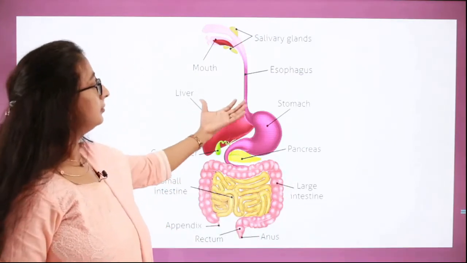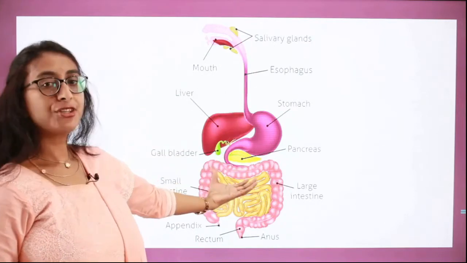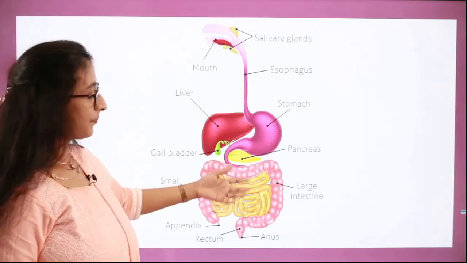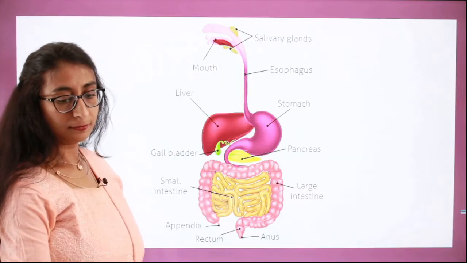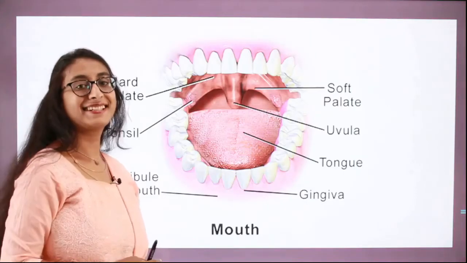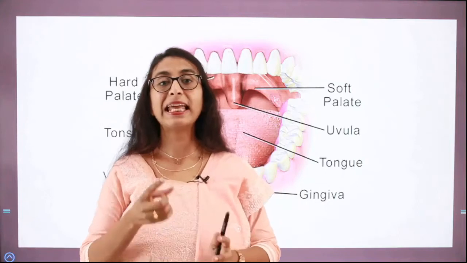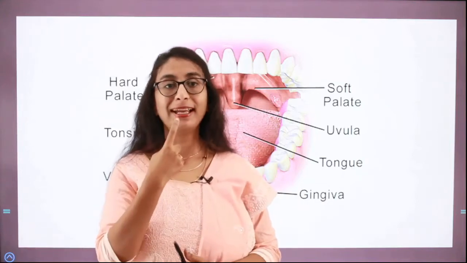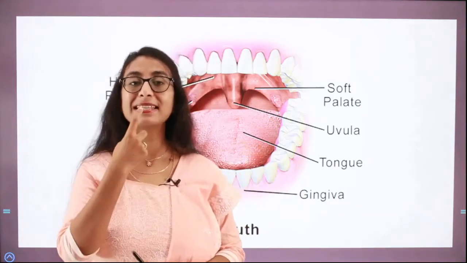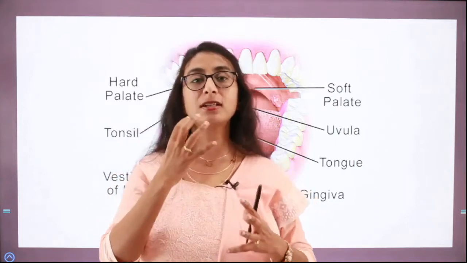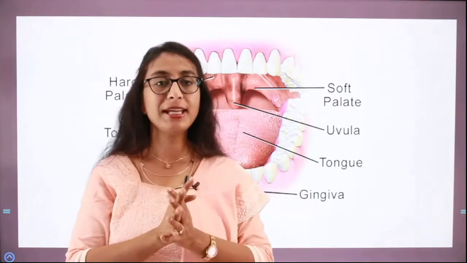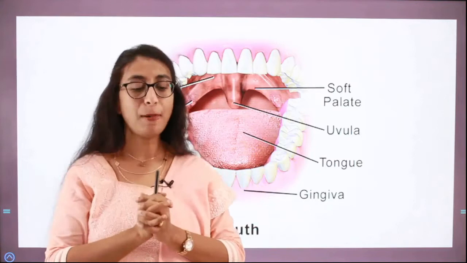So these are the organs of the alimentary canal and the digestive glands. First, as I already told you, digestion actually begins in the mouth. It doesn't begin in the stomach. It begins in the mouth. So this is the first part of the alimentary canal. So we shall discuss the mouth first.